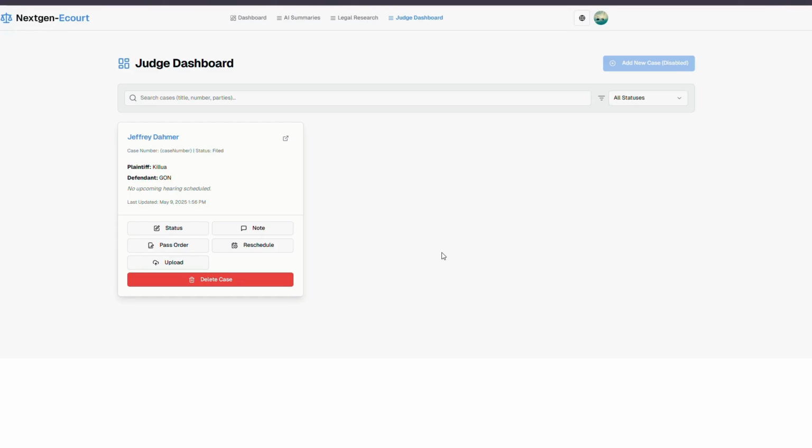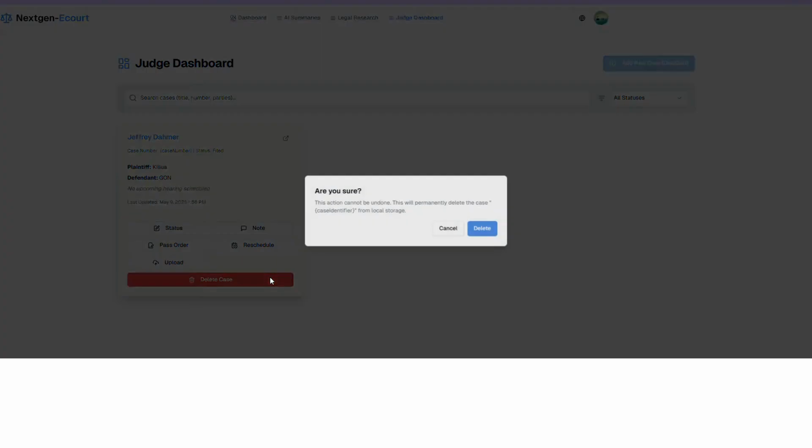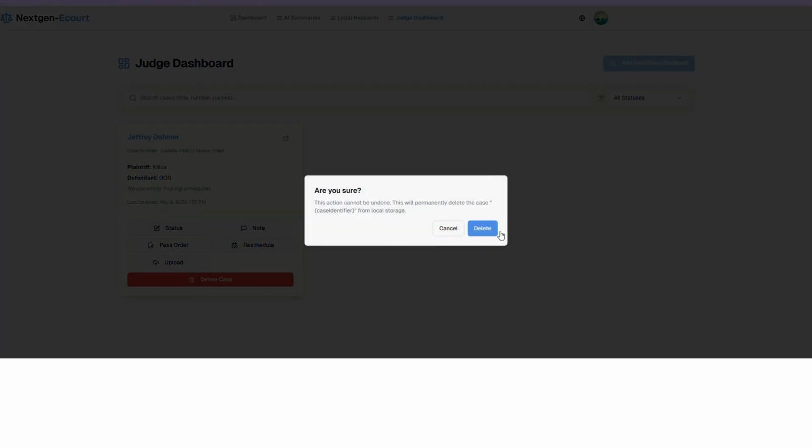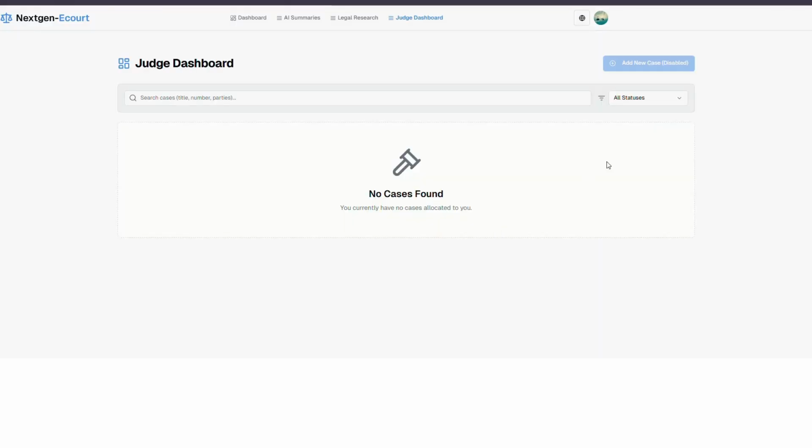So it will be visible to the plaintiff, the person who is filing the case, the defendant, the one against whom we are filing the case, the associated judge, and the court official. And also I can delete a case if it is over or not necessary. So I can just delete and it will delete it and update it as well.